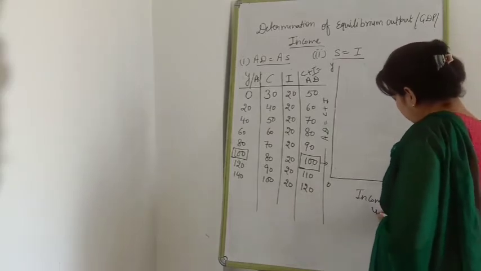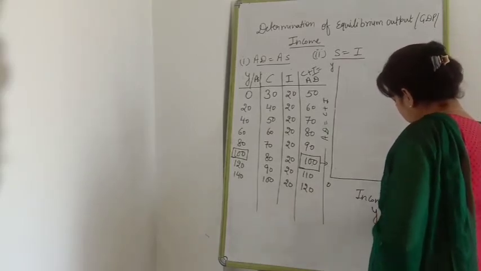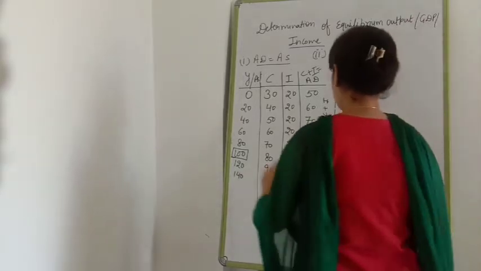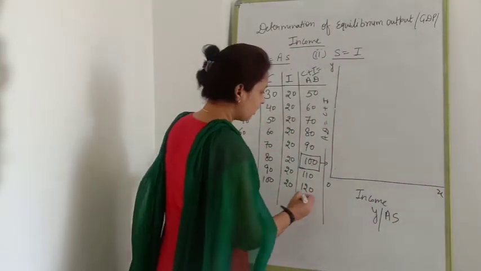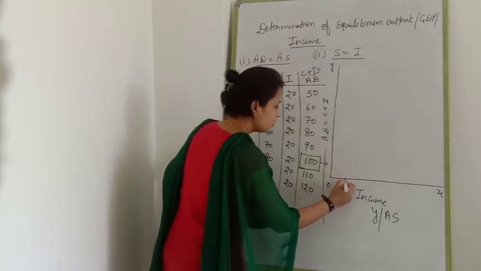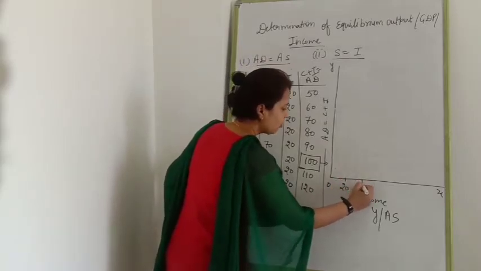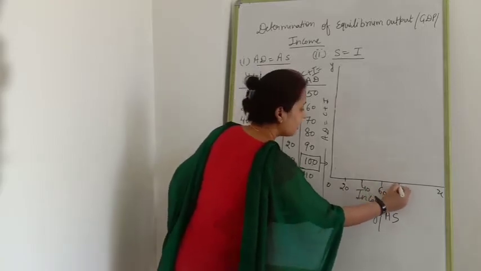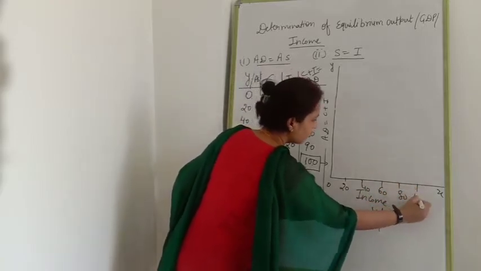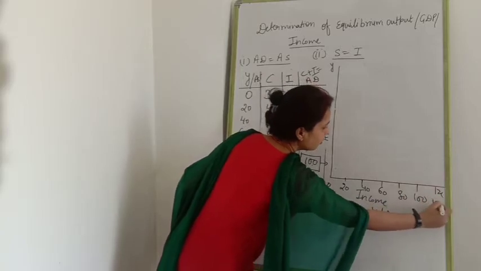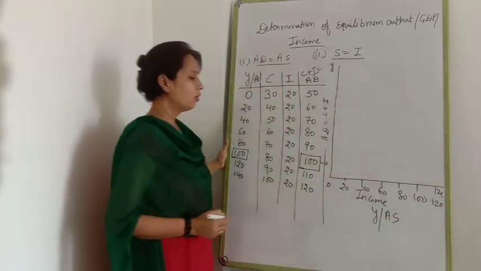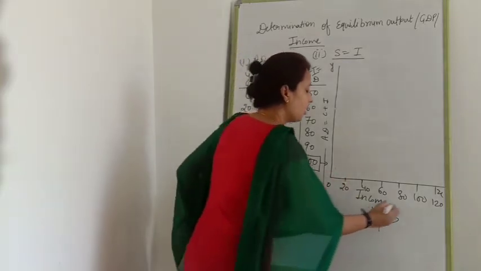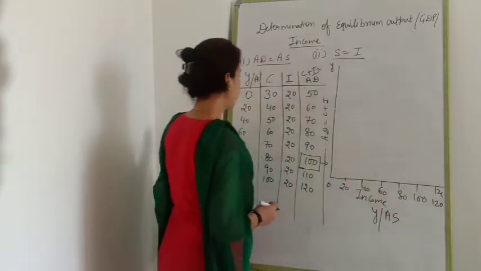Clear? Y and AS we are going to take here. Now, how much is the difference? 20, 20. So draw it: 0, 20, 40, 60, 80, 100 and 120. If you want, you can take more than that also, but I have a scarcity of place. That's why I am going to take till 120.